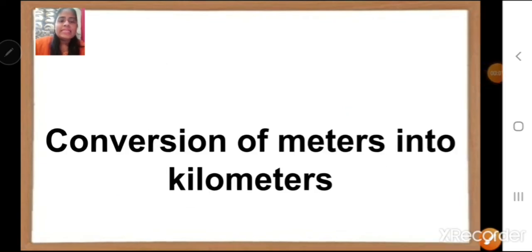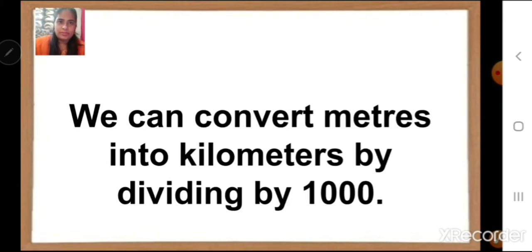Children, next I am going to teach you the conversion of meters into kilometers. We have learned till now about kilometers into meters. Now we are going to understand the conversion of meters into kilometers. Now how we can convert? We can convert meters into kilometers by dividing by 1000. In the previous one we have multiplied by 1000. Now we are going to divide by 1000.